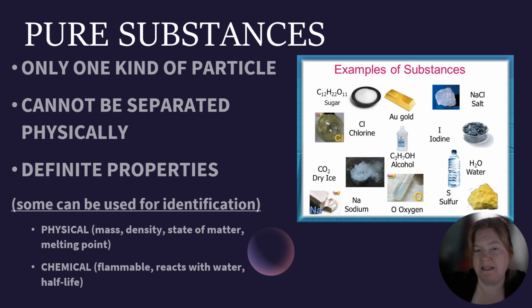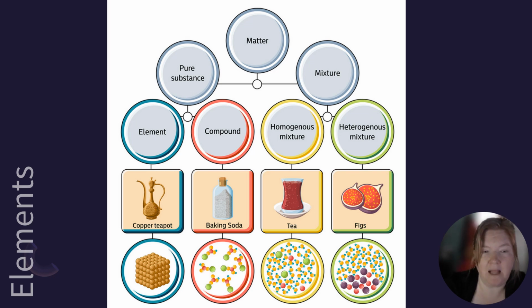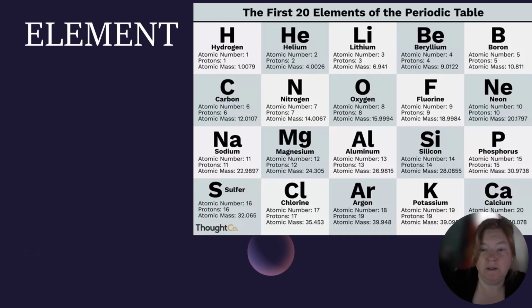And you can see as an example, some of these are elements like gold, some are compounds like sugar, but they are all pure substances. So let's focus on elements first. So elements are a kind of pure substance, and a pure substance is a kind of matter. So what are elements? Well, elements are pure substances.